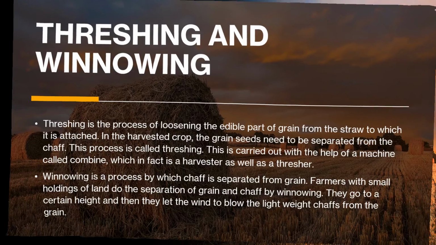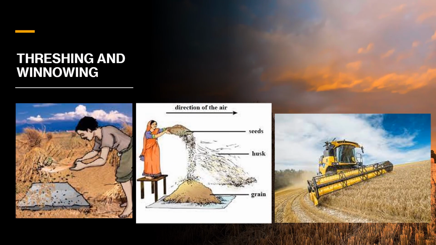Now, threshing and winnowing. You can see here that they are beating, doing threshing, and the grains are loosened. Here you can see the direction the wind is going, the husk is also going, but the grain cannot go because the grain is heavier and is not blown away. So the seeds come down and they get the grain. And now this is a thresher and harvester, which is known as a combine, as it does combined work. Now, harvesting festival.